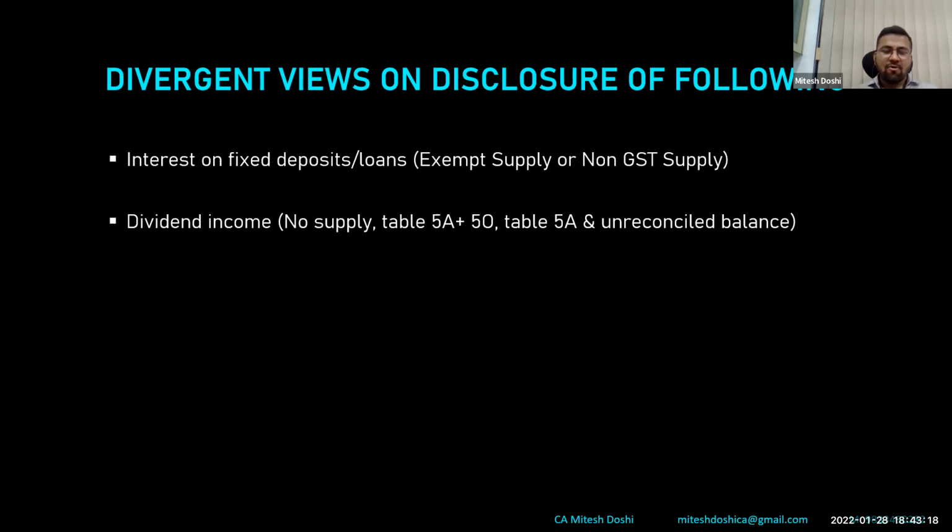So I feel lawfully you should disclose this in exempt supply, and whenever the notice comes, you can explain the reason to them. However, if you don't want the headache of explaining to the officers, you might simply show it in non-GST supply, or you might not show it. You might show it in 9C as a RECO item. You can also do it that way. In case you don't show it in 5A or 5O, it would be a RECO item.